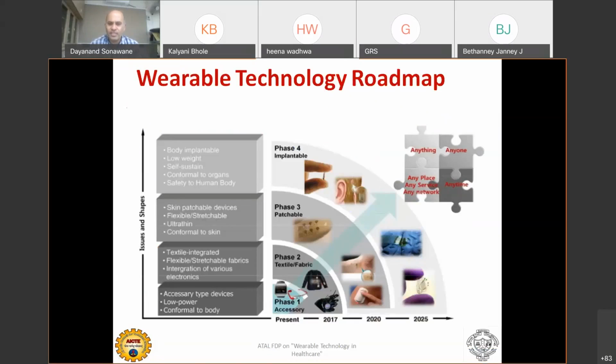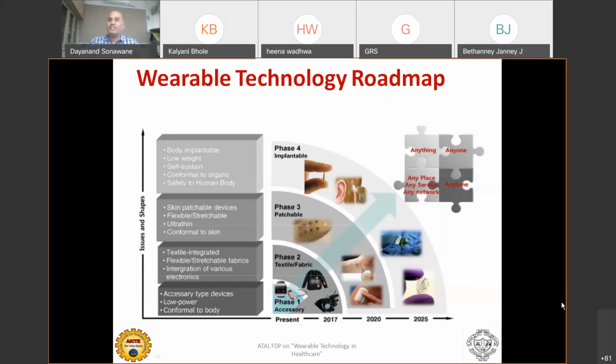Now, let us see the roadmap of wearable device technology, where it started, and where you look forward to in the next 5 years, 10 years down the line, where this technology is going to be live. So presently, this particular slide is taken from one of the wearable device web sources. Now, if you see 2017, 18, even 20, phase one.